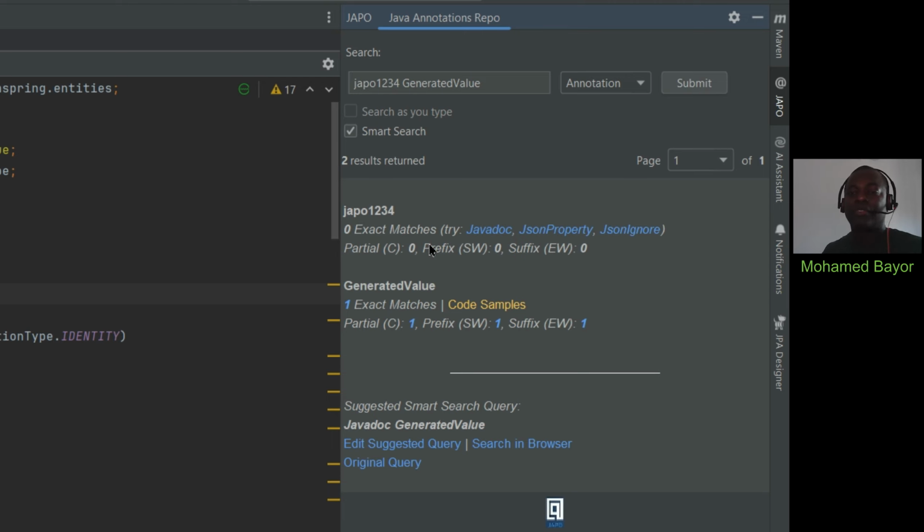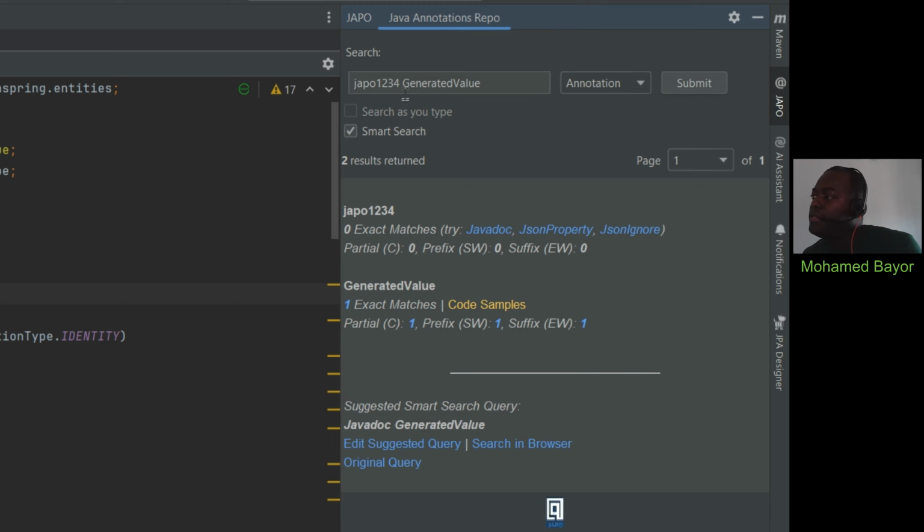Now, you might be wondering how this happens. What really happens behind the scenes is JAPO is making use of artificial intelligence, AI, to pull whatever names could be close enough to what you entered and really exist as annotation. Now, with the AI naming suggestions, you can try to play around with it and get some interesting stuff, which we're gonna try here.